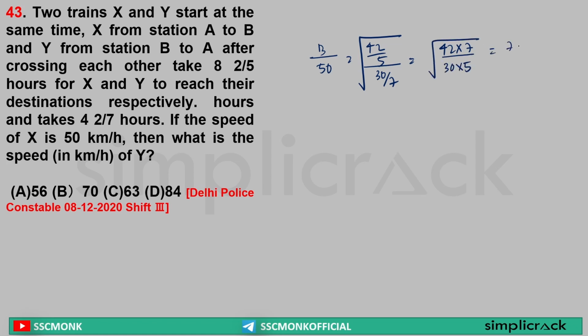Here it can be written as 7 sixes are 42 into 7. So this is 5 sixes are 30 into 5. 6 is gone, square root of that, that is equal to 7 by 5, which is equal to y by 50. 5 tens are 50, so the speed of Y is equal to 7 into 10, that is 70 km per hour. So what is the speed of Y? That is 70 km per hour. Clear? Yes or no? Very basic questions.